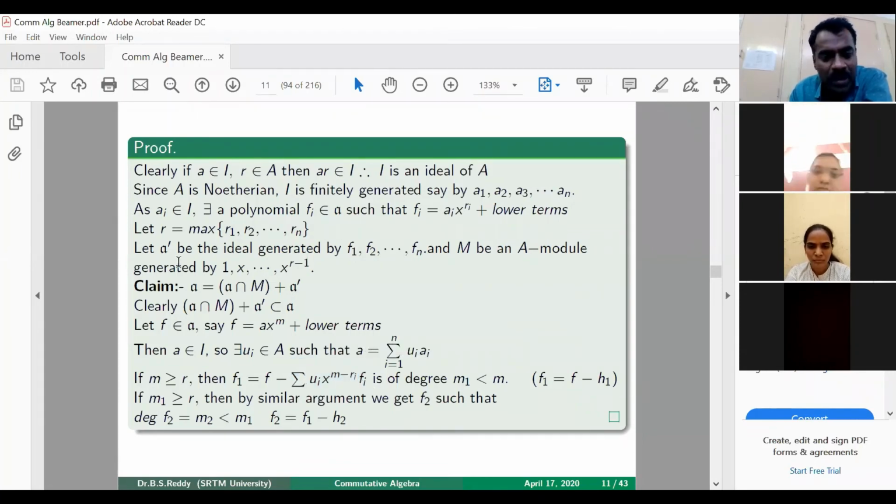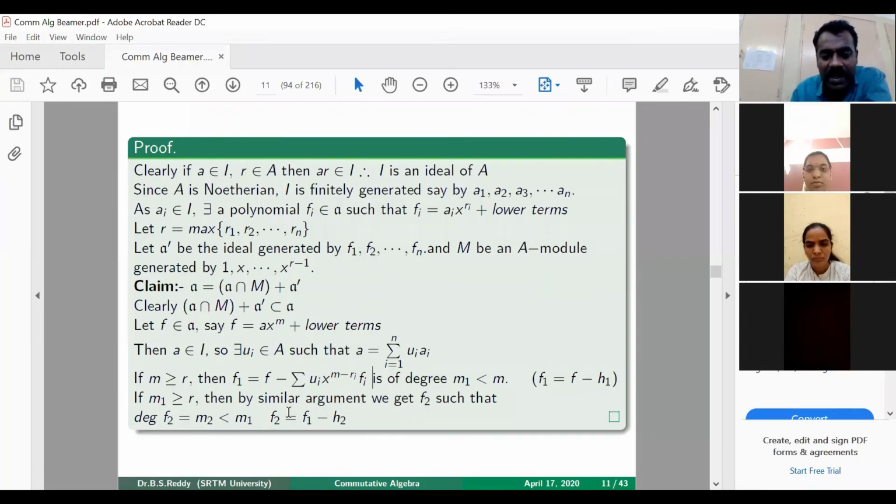So therefore h1 belongs to the ideal A prime. Now you take this f1 and repeat whatever we did for f. If the degree of f1, which is m1, is greater than or equal to r, then by using similar arguments we can write f2 such that the degree of f2 is less than m1, and f2 can be written as f1 minus some h2.